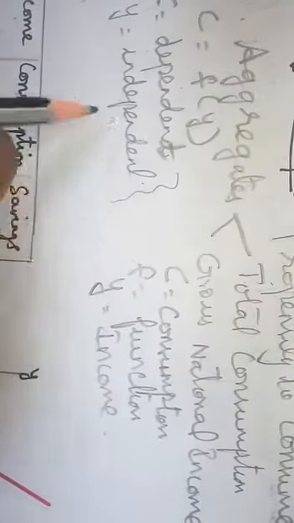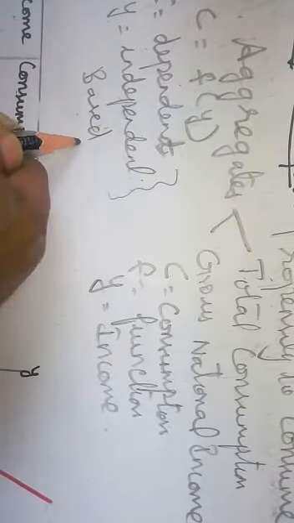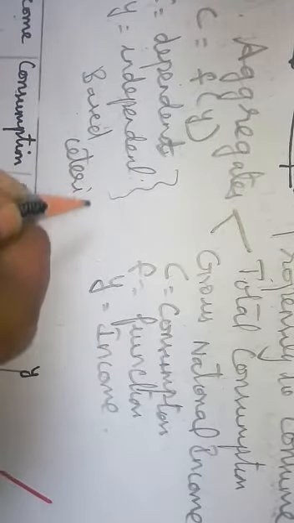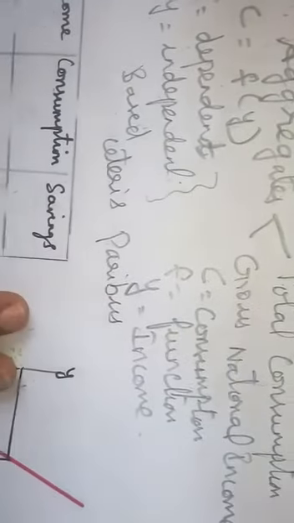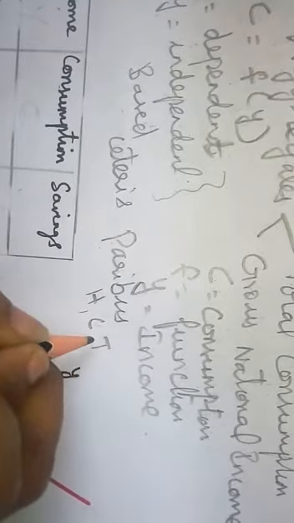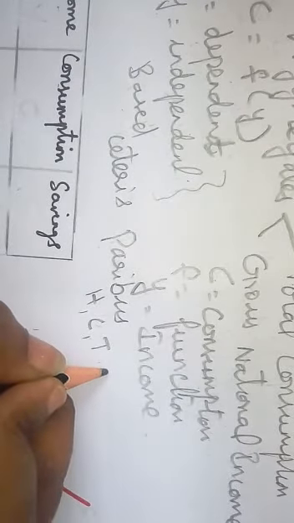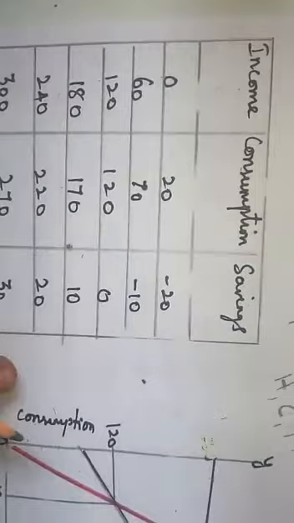So this is based on ceteris paribus. So what does ceteris paribus mean? Other things being same. That means your habit, your choice, your taste, all will be same, but your income may change, and your spending may change. That's what it is all about, ceteris paribus. So this can be explained using a table.